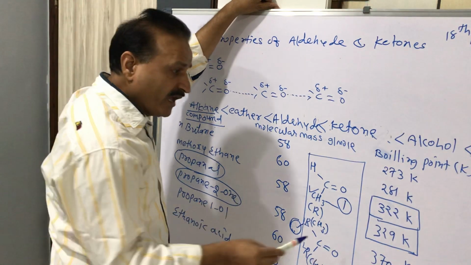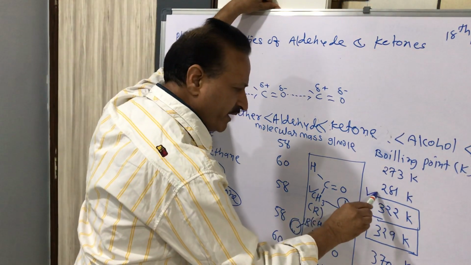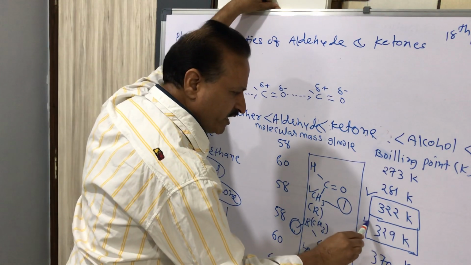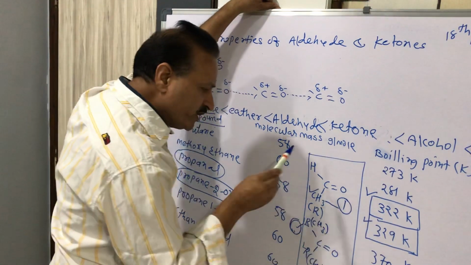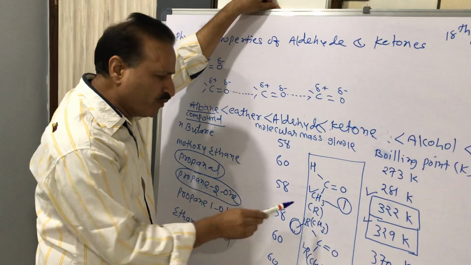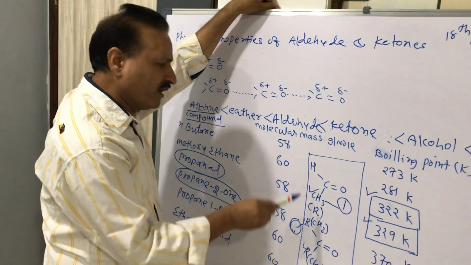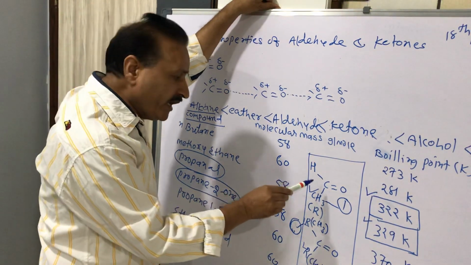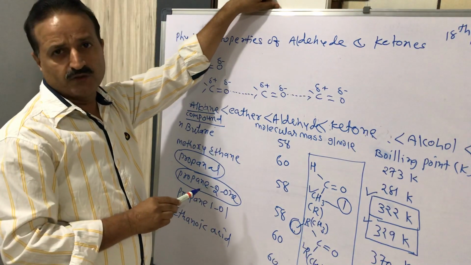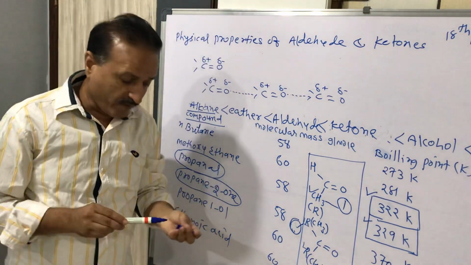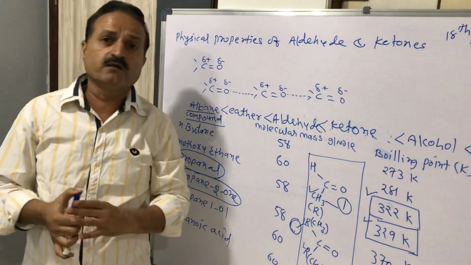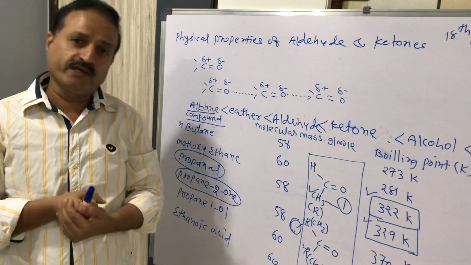So the aldehyde has 322 Kelvin and the ketone has 329 Kelvin, due to the presence of two alkyl groups in the ketone and one in the aldehyde. This is the main reason for the difference in boiling point between aldehyde and ketone.